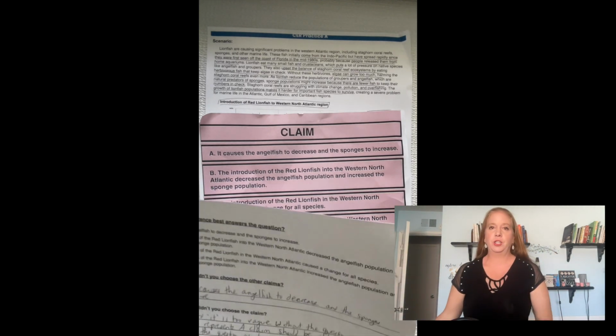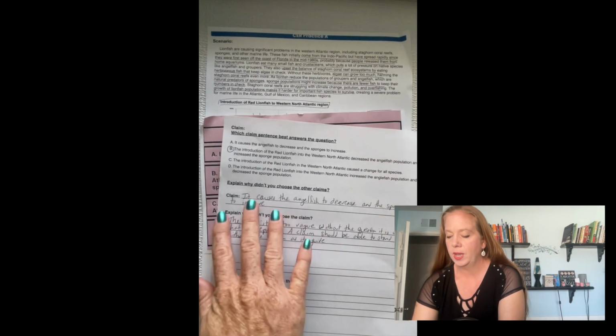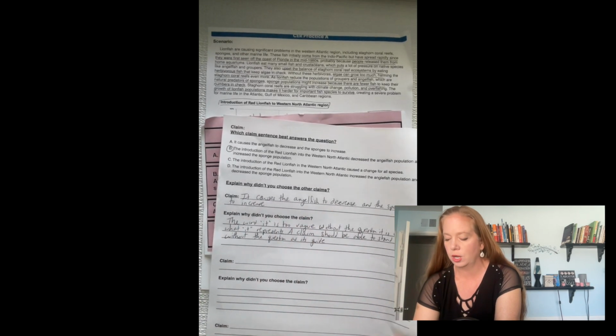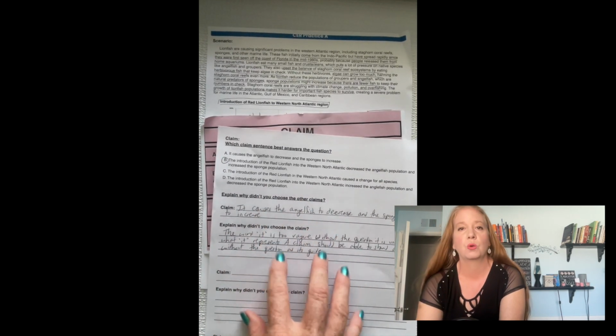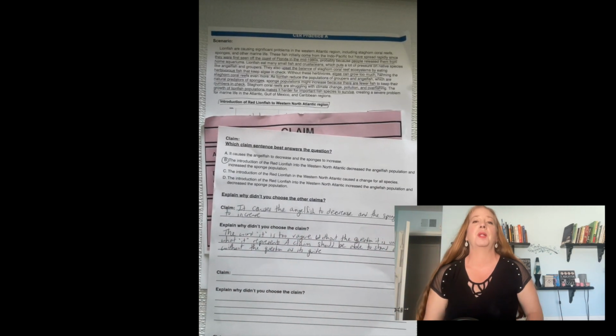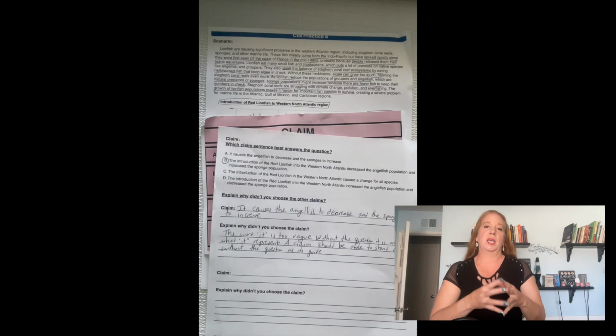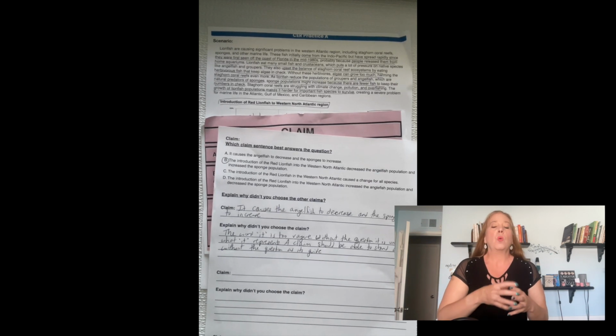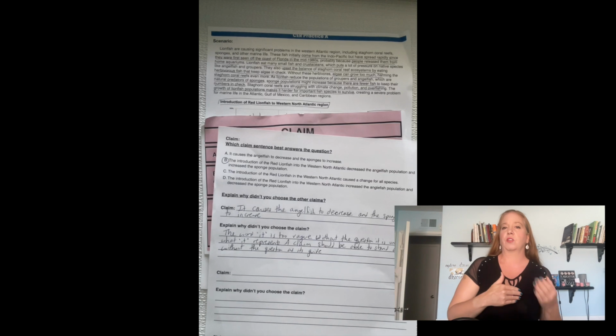So the next step they're going to do is they're going to write down which one they chose, but then they have to go through all the other 3 claims. They have to write the claim out and explain why they didn't choose that claim. What was wrong with it? Was it actually incorrect? Was it missing some information?